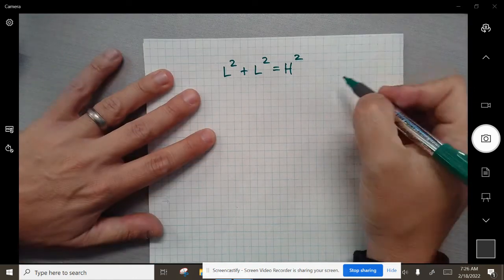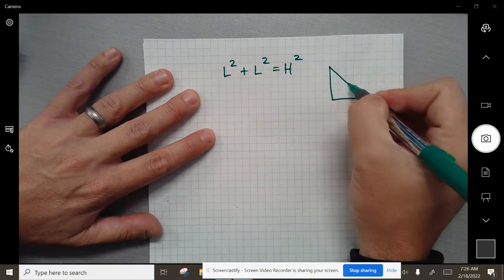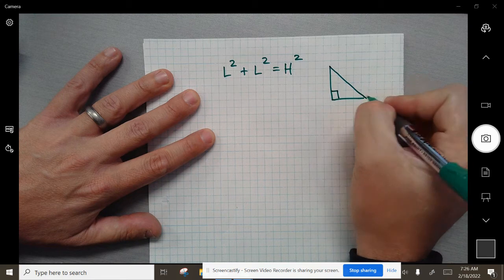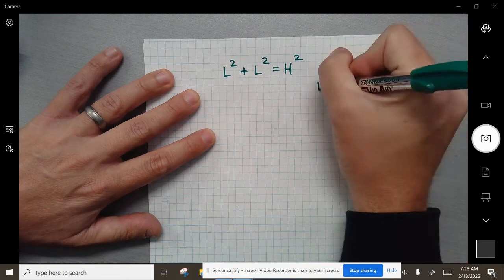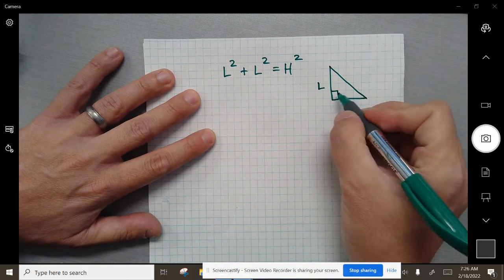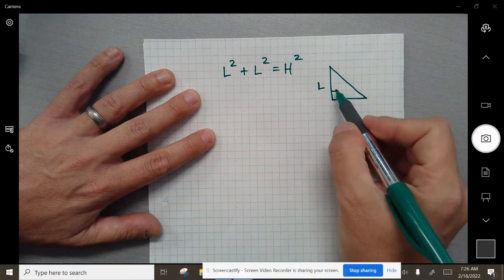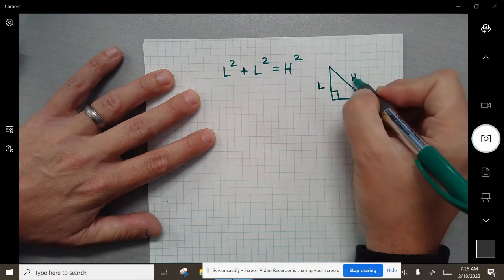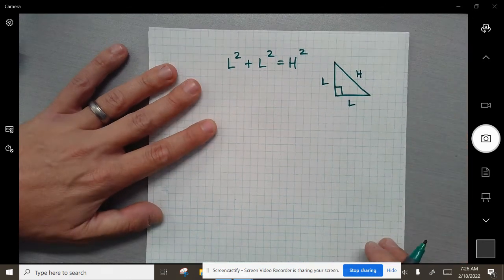Write these notes down if you struggle. Remember, you can use this paper on your quiz. Remember, your legs are the ones that are attached to the right angle, all right? The L, all right? And the hypo is the one opposite, okay?